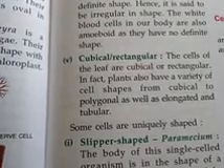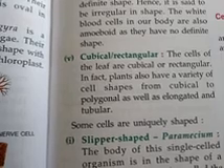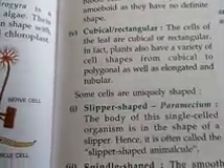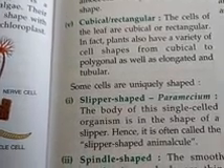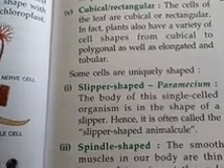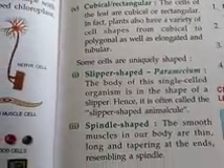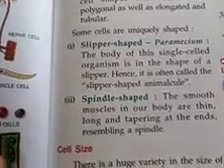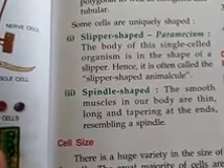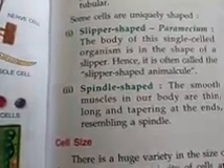They can be polygonal also, as well as elongated in nature. Slipper-shaped, paramecium. It is a single-celled organism which takes the shape of a slipper. Spindle-shaped. Example, the muscles in our body which are tapering at both the ends.